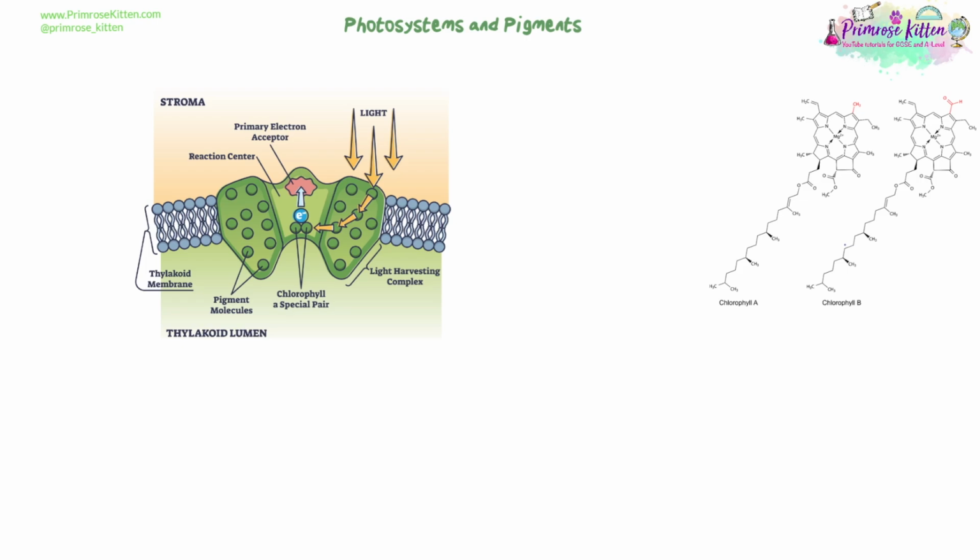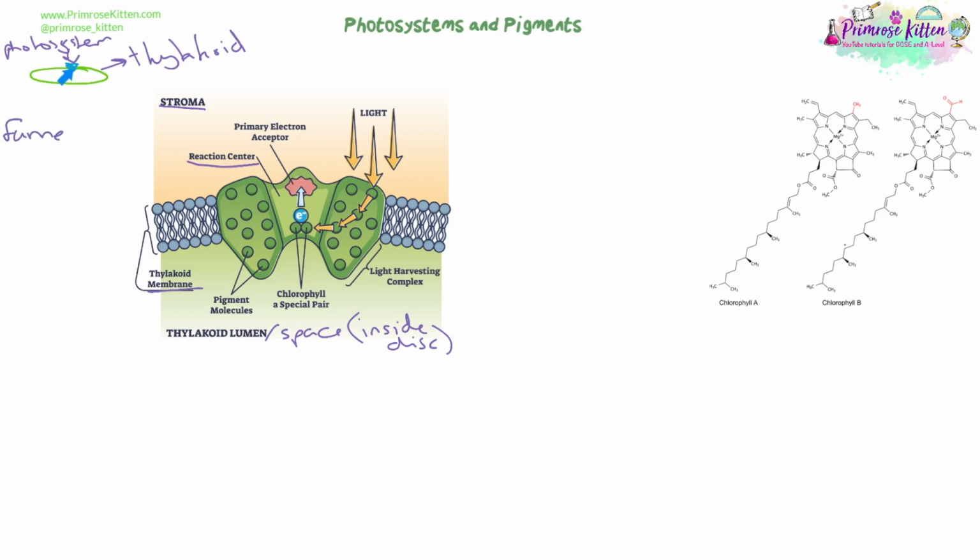So you can see here we've got a picture of a photosystem. A photosystem is this area here, this green section. And you'll notice that it's in the membrane, so it's embedded in the thylakoid membrane, because on one side we have the stroma and on one side we have the thylakoid lumen. So if you can imagine, we've taken this photosystem from the edge of the thylakoid membrane. This is one thylakoid disc, and this is where our photosystem is positioned inside. So for a photosystem, we've cut through its cross section. If you had this as a whole object, it would be funnel shaped, funneling down to a point, and it's a protein complex. So it's multiple proteins joined together within this membrane.